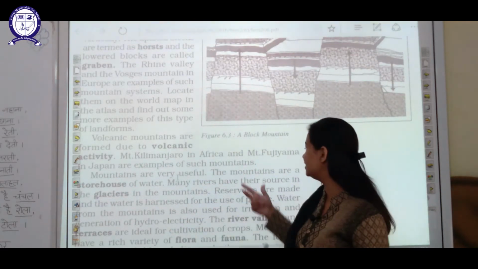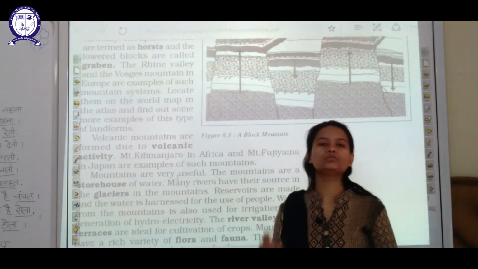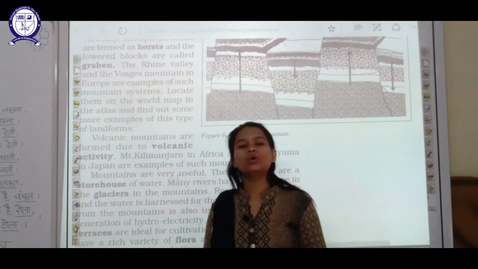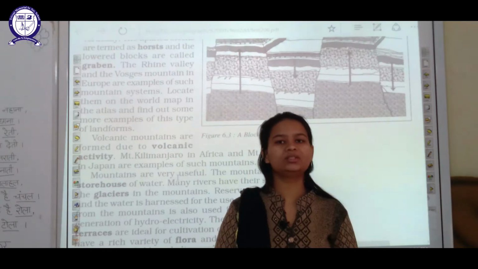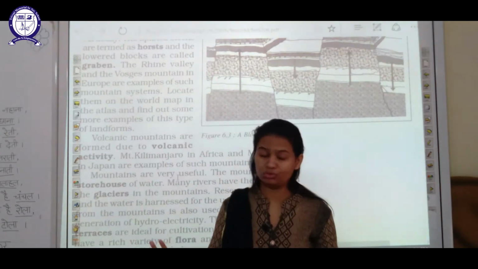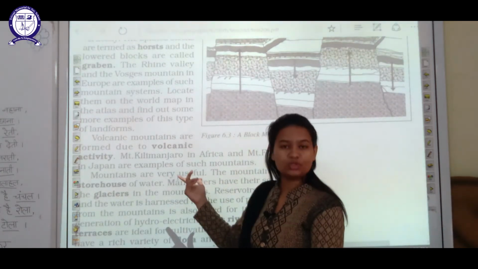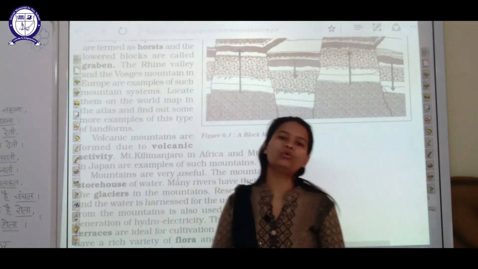They both are examples of volcanic mountains, because all of you are well aware that Japan is one of the places where volcanic activities take place very frequently. That is why such mountains are called volcanic mountains.